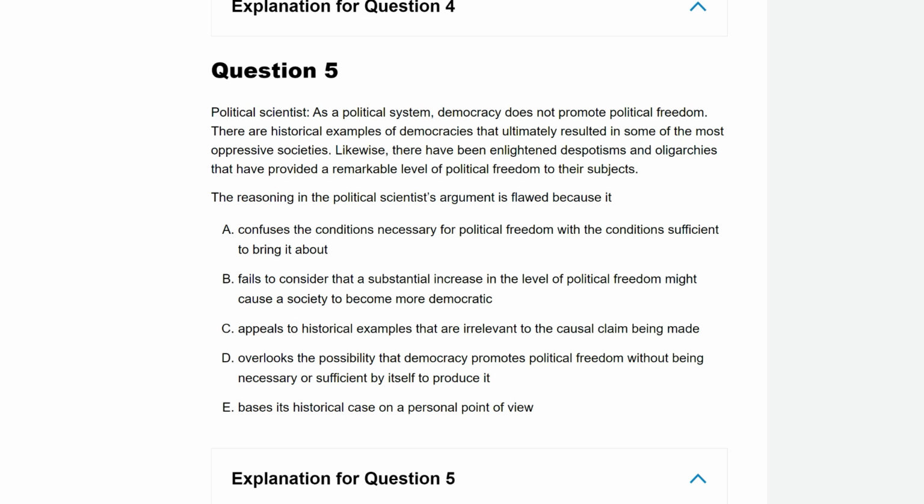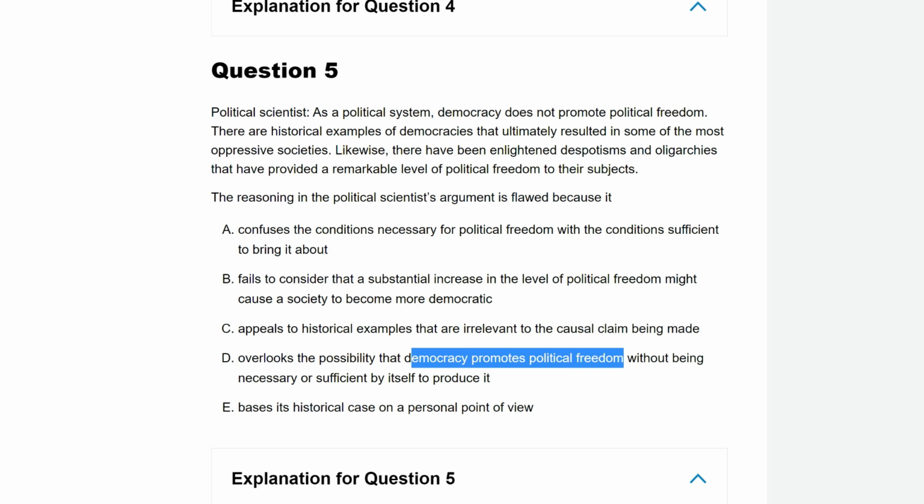Yes, it's not sufficient either. As I said earlier, you might have democracy and still not have freedom. But even though democracy is not necessary, you can have freedom in a dictatorship. And even though democracy isn't sufficient, as in just having a democracy isn't enough to guarantee freedom, still in general, it's possible that democracy still promotes political freedom in general.